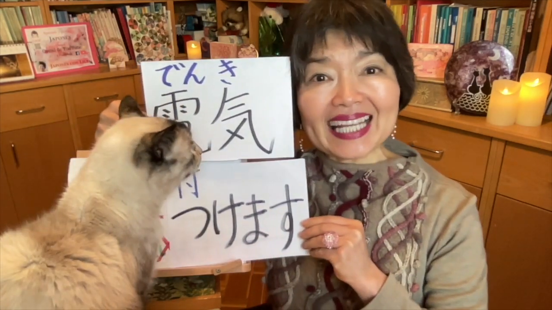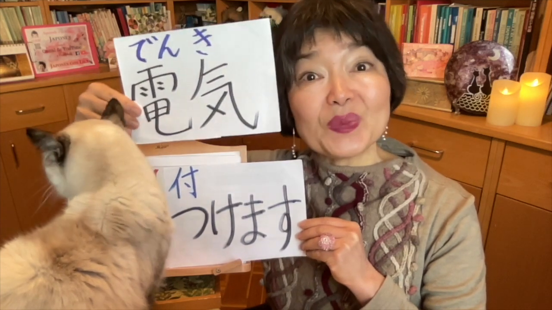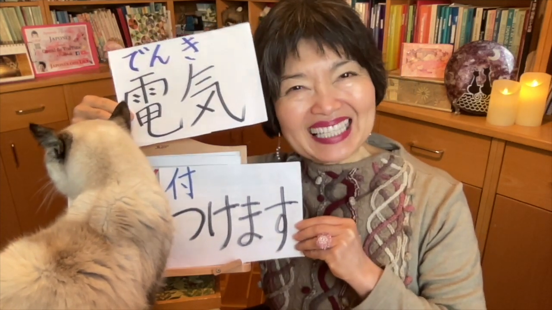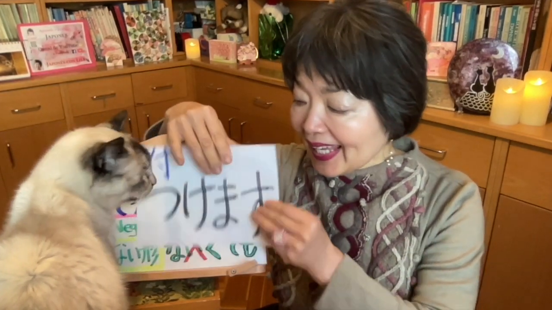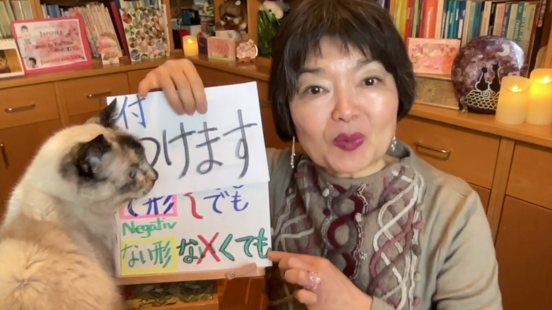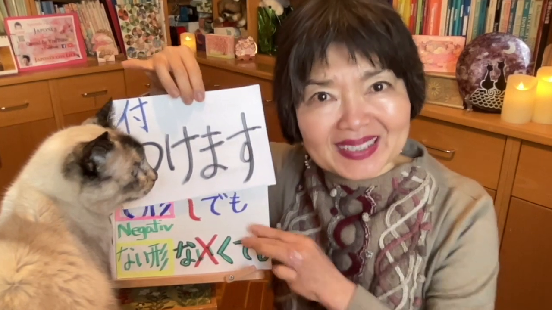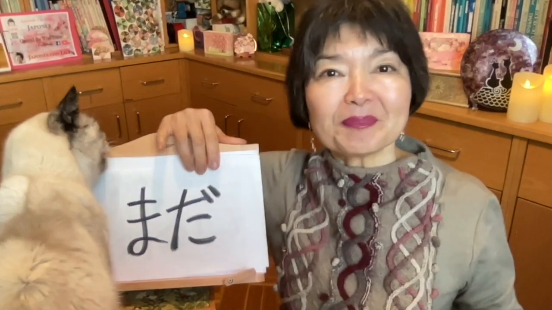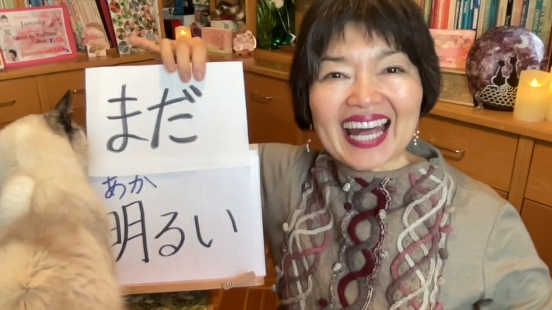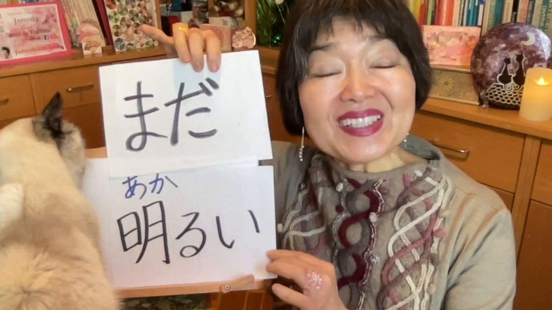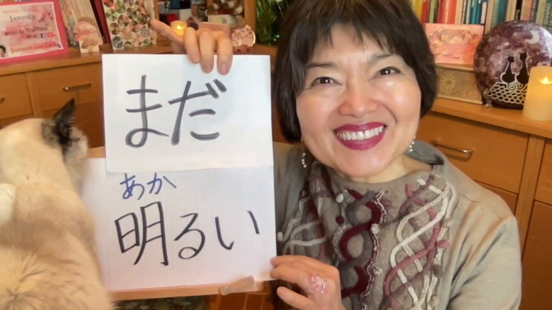It's still bright, even if I don't turn on the light. To turn on the light, 電気をつけます。電気をつけなくても、まだ明るいです。